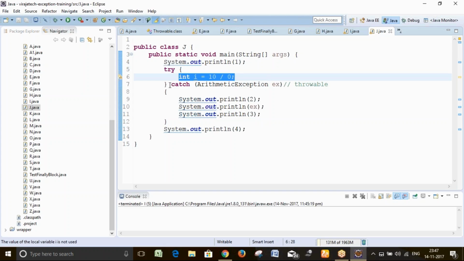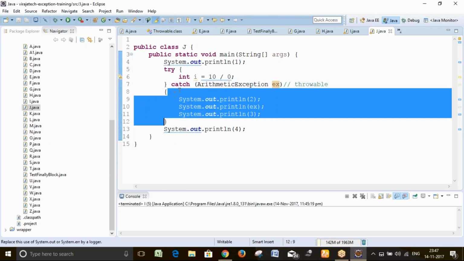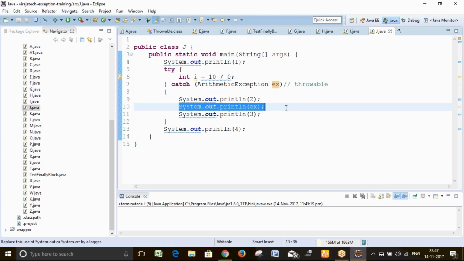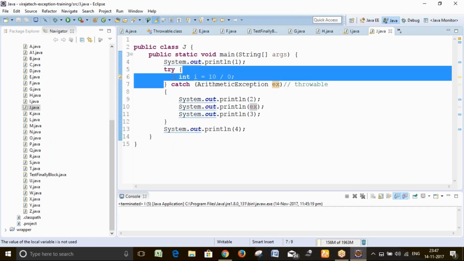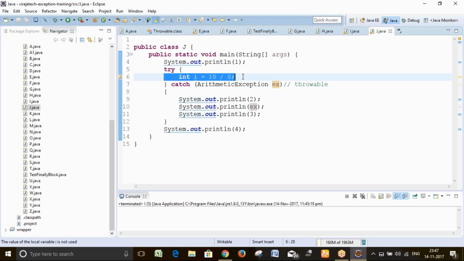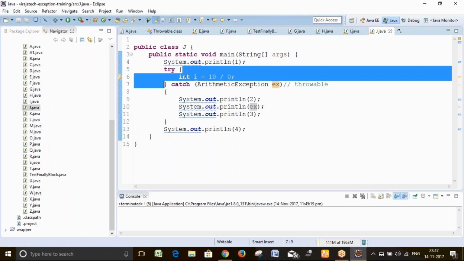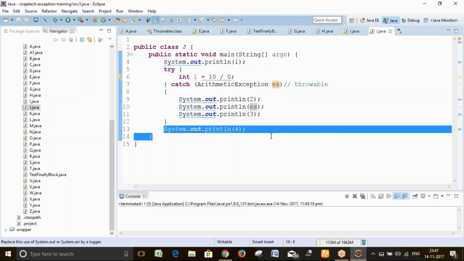So you are handling it with the catch statement, arithmetic exception. You are giving the variable name ex, and you are handling the arithmetic exception. You can put it or you cannot, I just put it so that you can understand. It goes inside the catch statement, and you put what exception it caught, because in the try, whenever this statement comes, it will throw the exception. So you are handling it with the catch, and you are printing with system.out.println. Once all your statements have executed, it will come out of this.